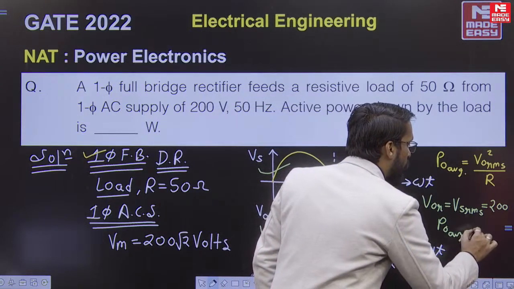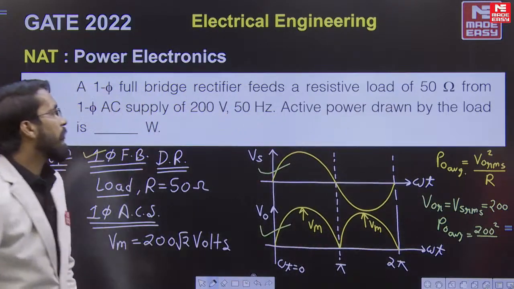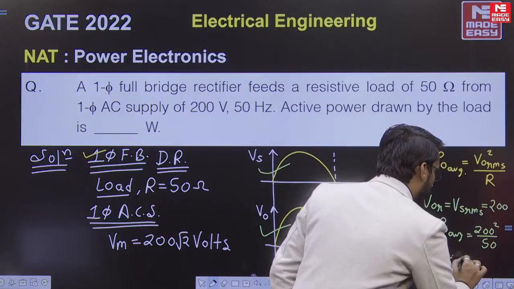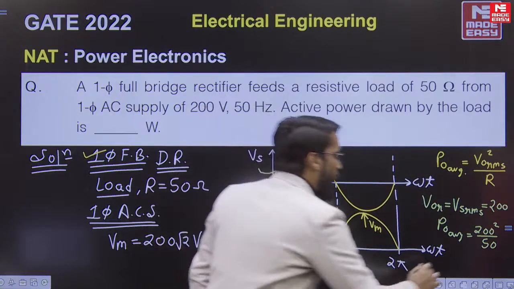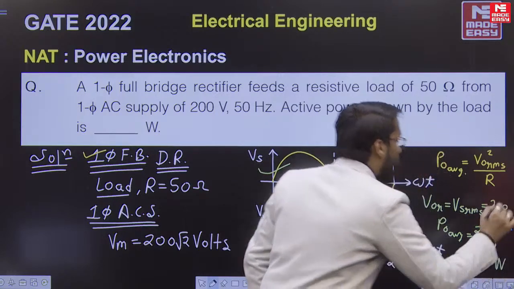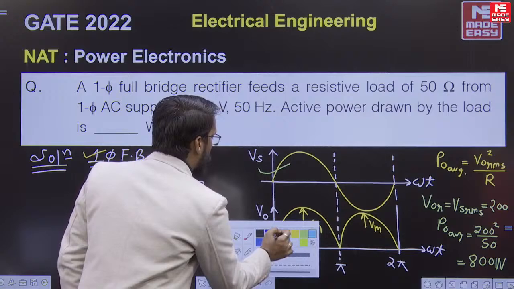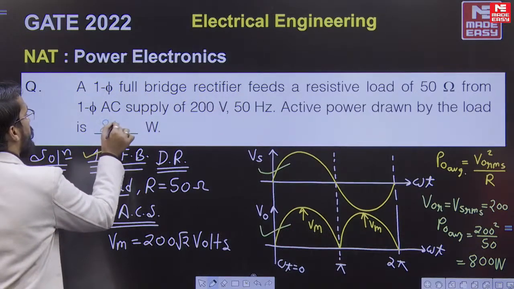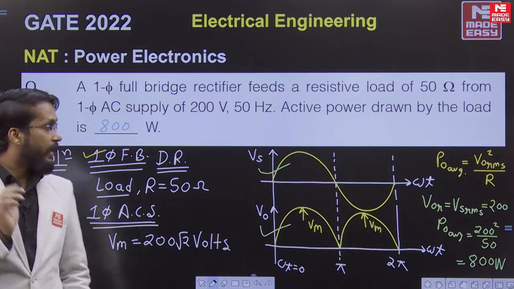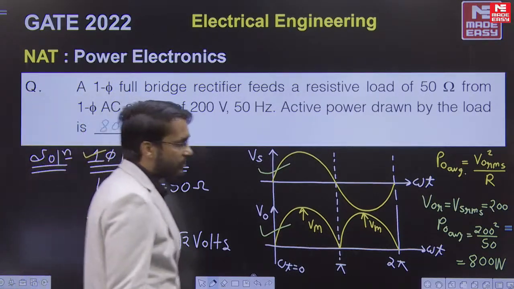So P0 average will be equal to 200 square divided by the load, the resistive load is now 50. After the calculation we get the value 800 watts. This is a numerical answer type question, so we have to feed the numerical value 800 as the answer of this particular question, a simple question. Let's discuss now the next question.